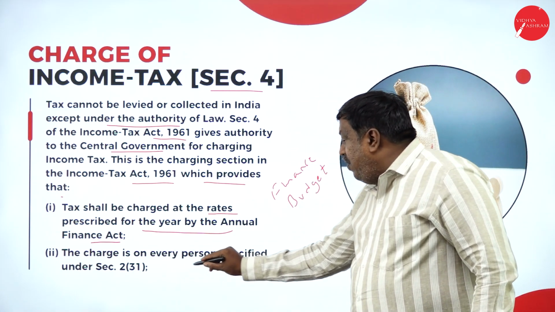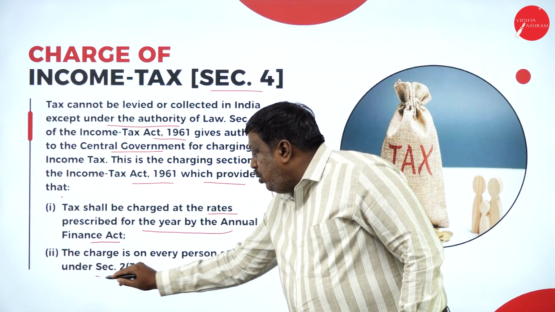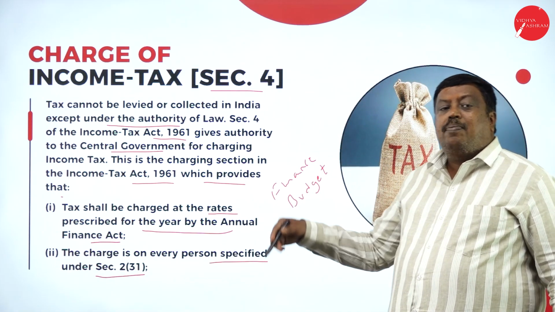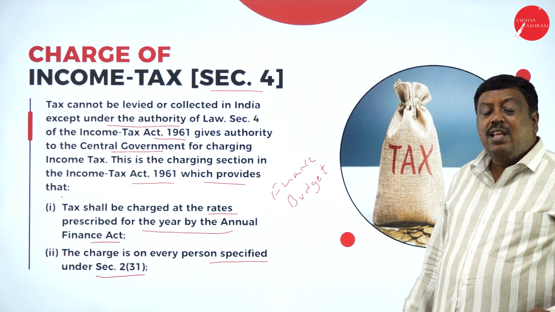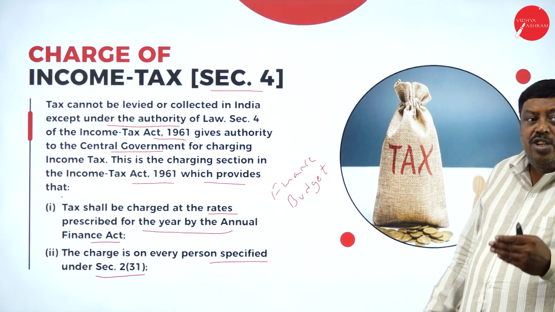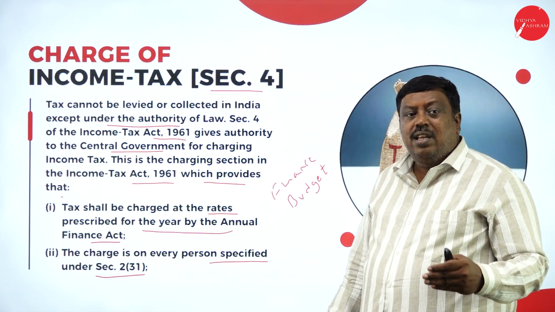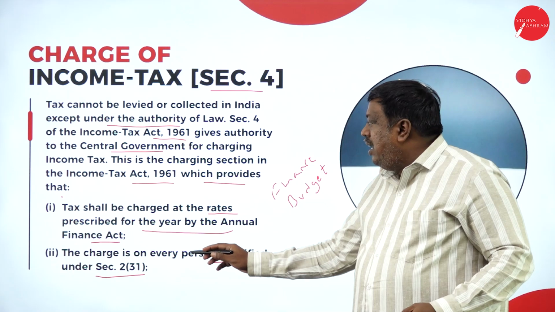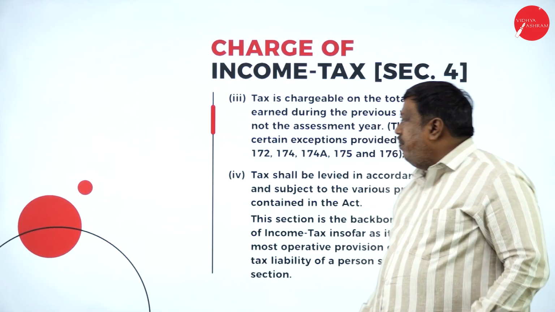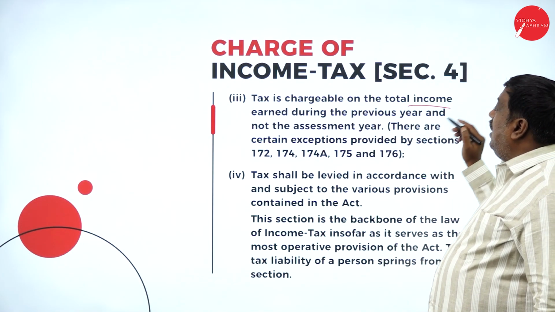The charge is on every person specified under section 2 subclause 31. In the upcoming session, we are going to discuss what section 2 subclause 31 is. The people mentioned under section 2 subclause 31 are liable to pay tax as per the Income Tax Act of 1961. Tax is chargeable on the total income.